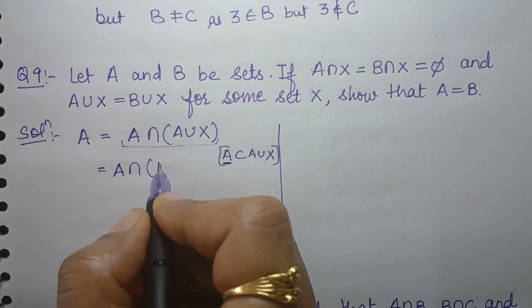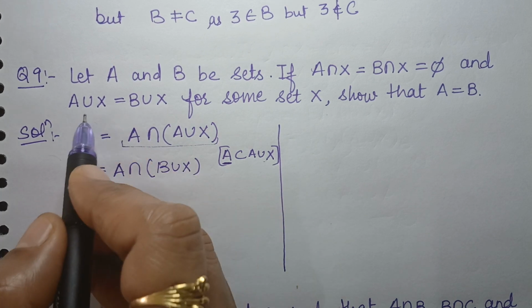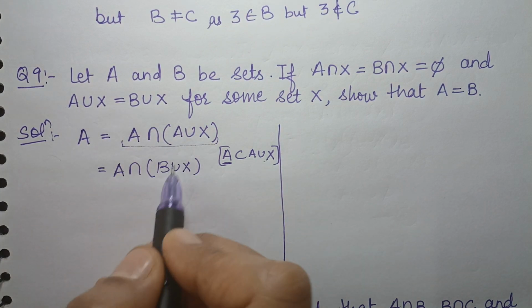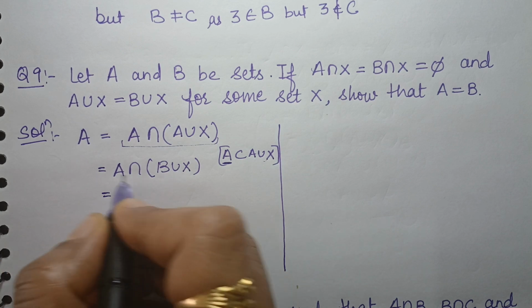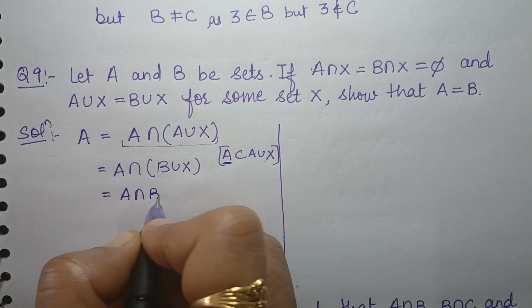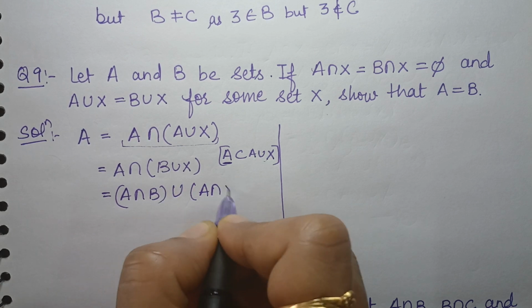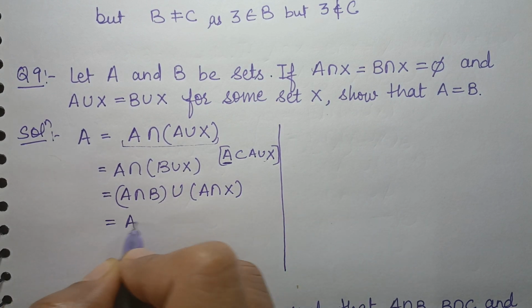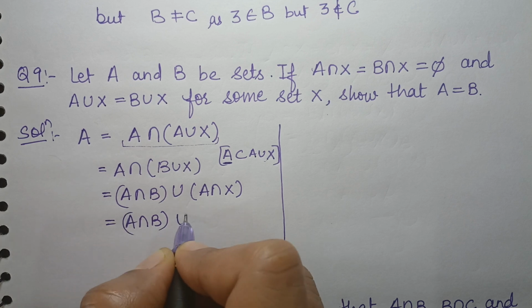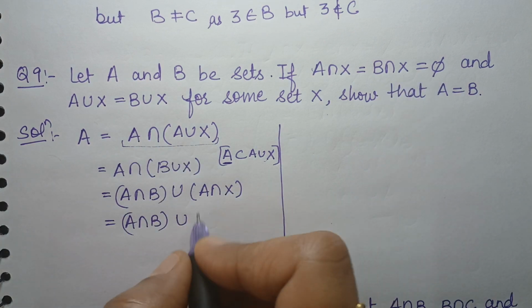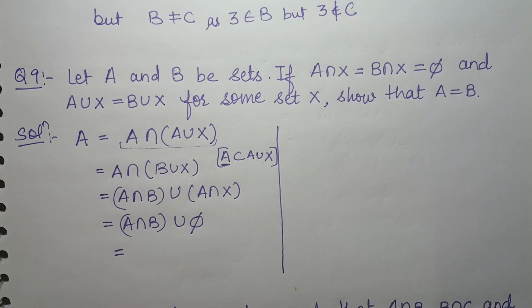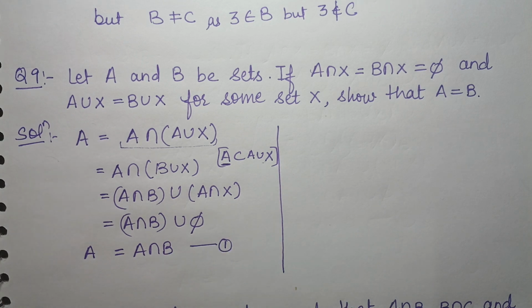Now A union X is equal to B union X, so in place of A union X, I will write B union X. Now I will open it with the help of the distributive law: A intersection B union A intersection X. A intersection X is phi. The union of phi with any set is equal to that set. So A is equal to A intersection B. I will mark it as 1.